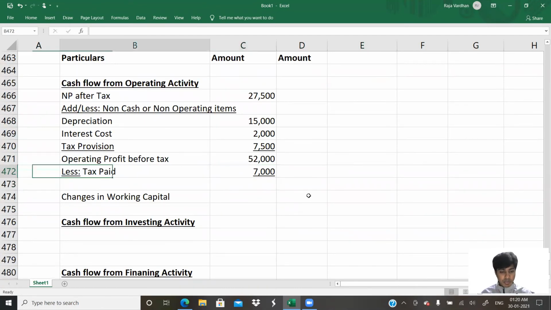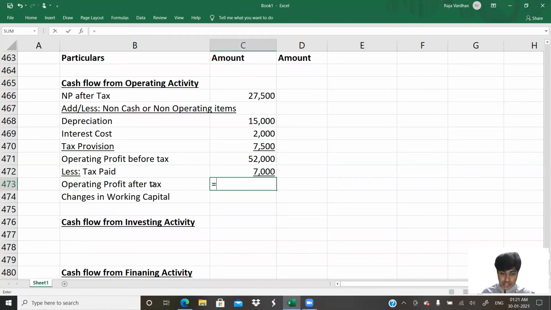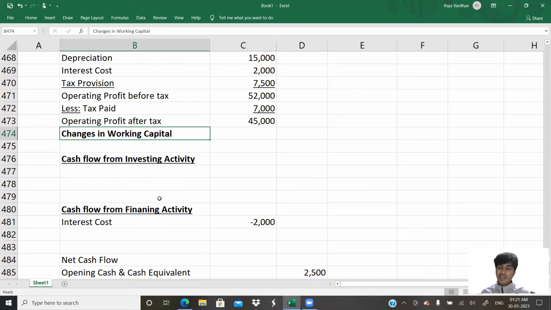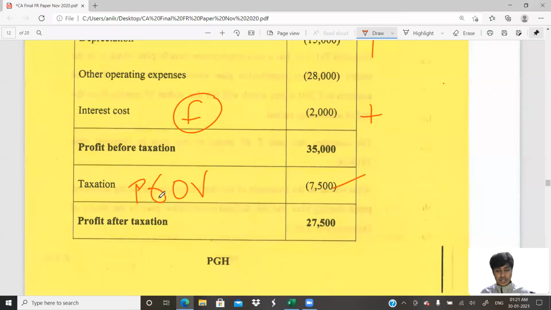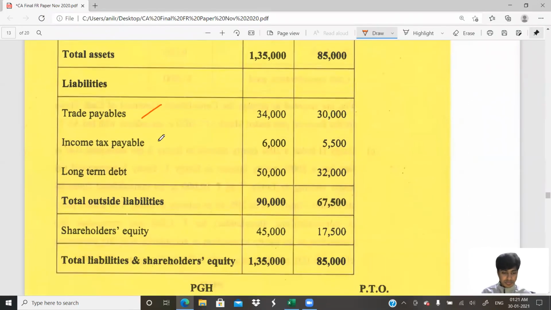So how much will be your operating profit after tax? Operating profit after tax is 52,000 minus 7,000. That comes to 45,000. You guys get that? Now changes in working capital, we would have to find it. Once I find it and then post it, it will become easy. Come on. Let us go ahead and see what else we have here. We're done with income tax payable.